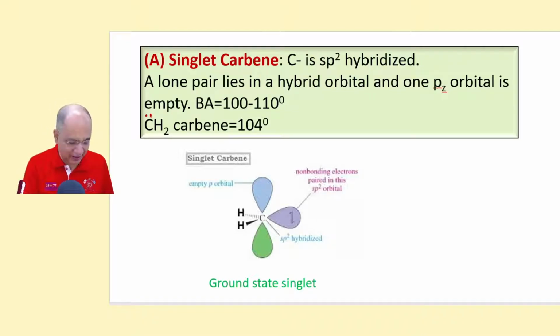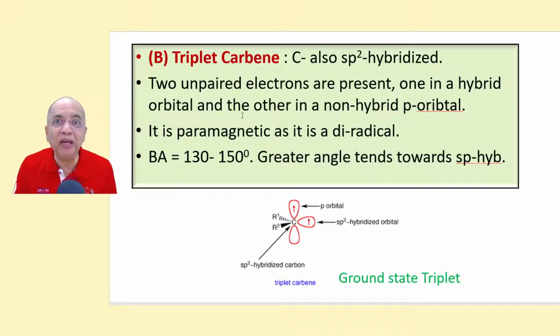Right? The methylene carbene, which is the simplest of all carbenes, has a bond angle of 104 degrees. Otherwise, in all other carbenes, the bond angle varies from 100 to 110. Now, coming to triplet carbene, which is very interesting. Triplet carbene is really a diradical.